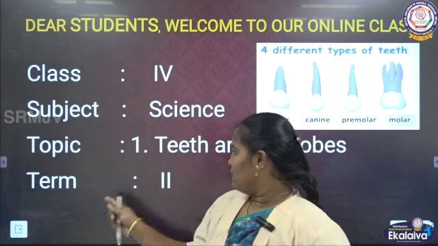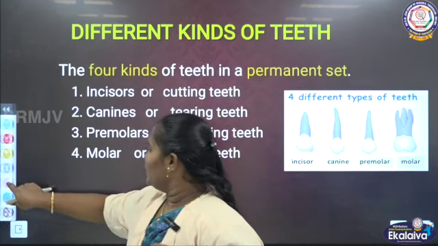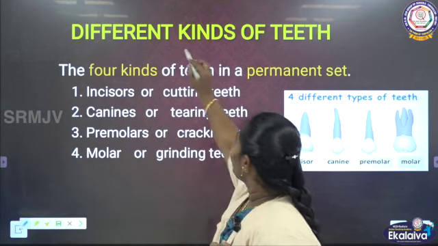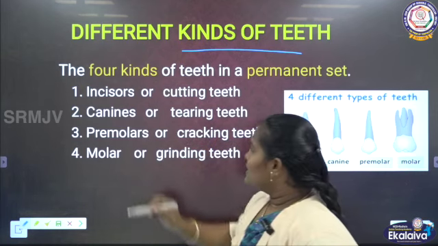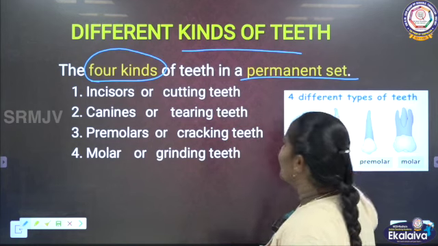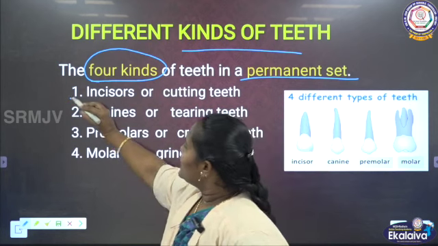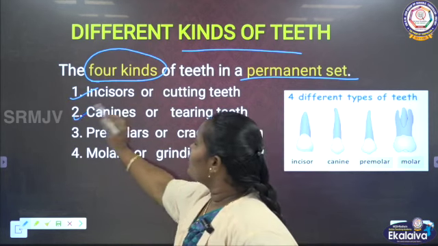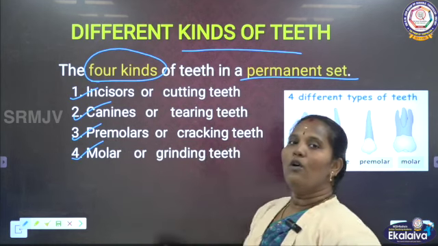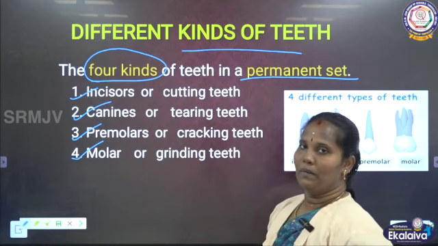What we have to see here? Different kinds of teeth. An adult person gets 4 kinds of teeth. It is called the permanent set. What are they? One is the incisor, the second is the canine, the third is the premolar, and the fourth is the molar. So 4 types of teeth are there in the adult person. It is called the permanent teeth.